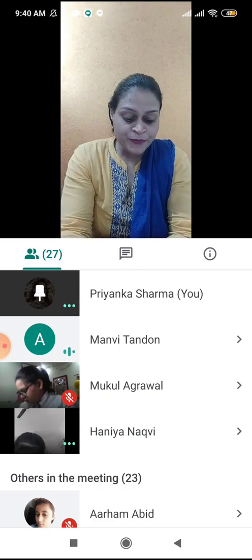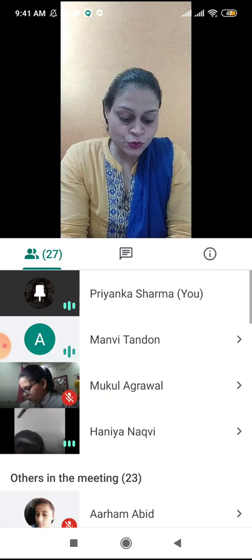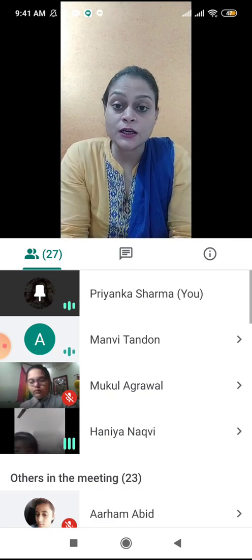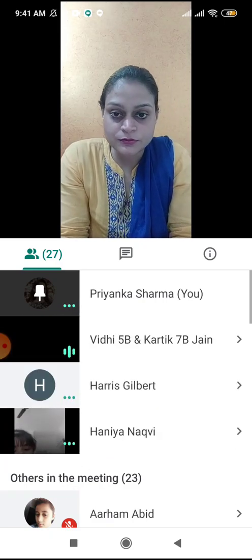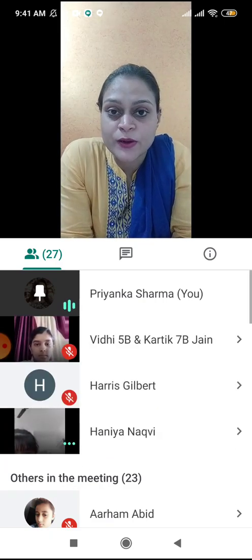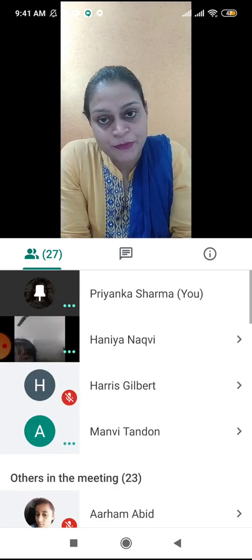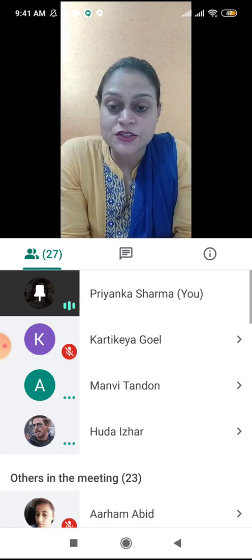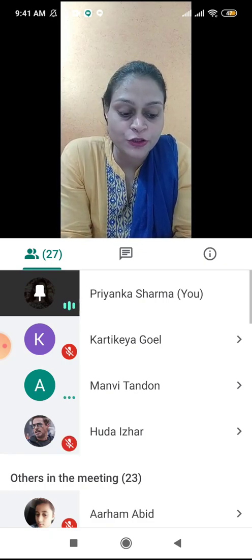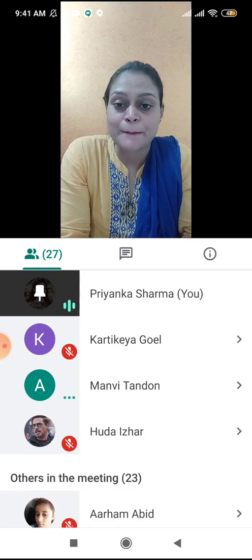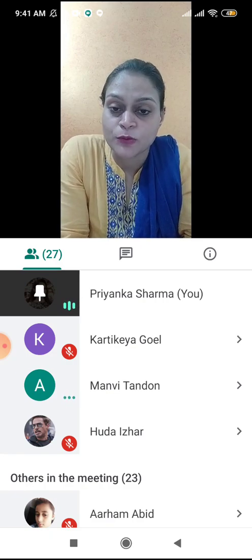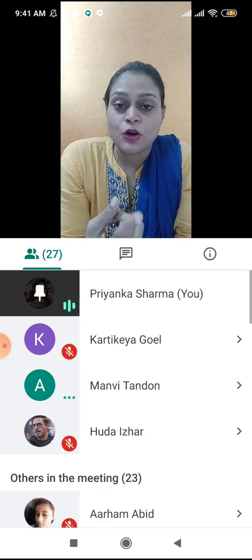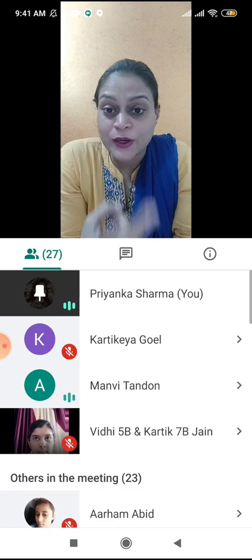Read it. A word that connects two or more words or sentences is called a conjunction. Is the definition of conjunction clear to everybody? You have to write this in your copies. On a fresh page, you will put the heading conjunctions, then the definition, and then you are going to write this with examples. One example of a word, one example of a phrase, and one example of a sentence.